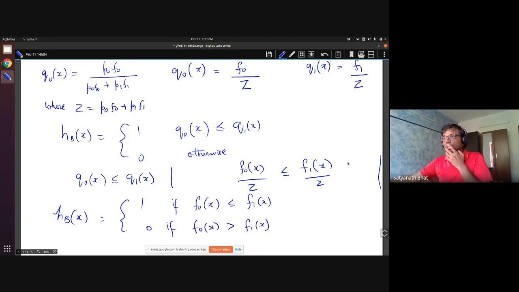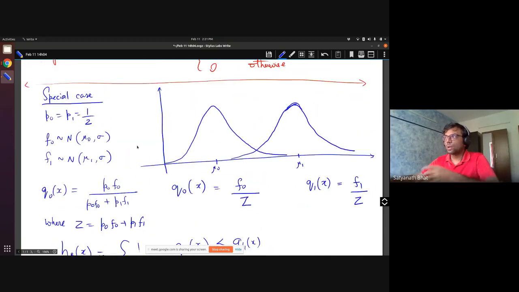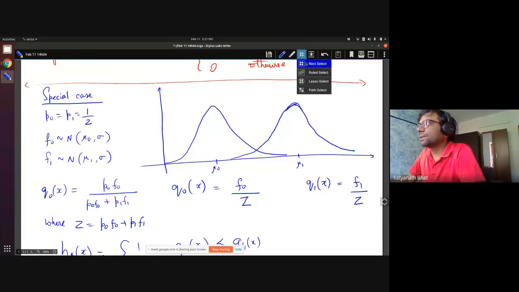Now that is why I wrote this diagram over here. What I want you to focus on is what will happen. Let me just outline. How do I choose this?